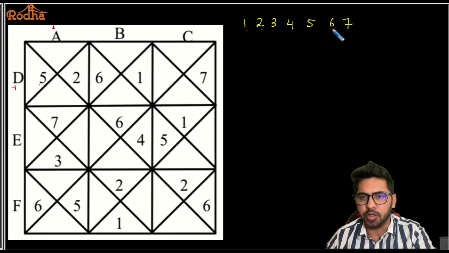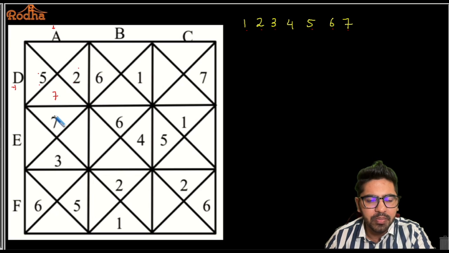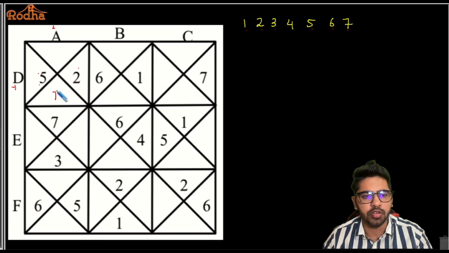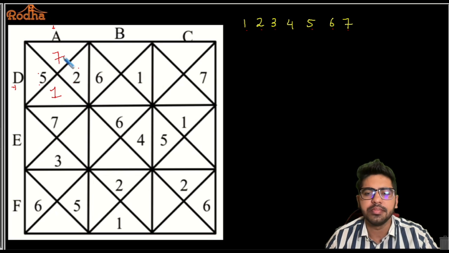2 and 6 is not possible. Why? Because I've already used a 2 here, so I cannot use the same number in the square. So 2 and 6 is not possible. 3 and 5 is also not possible because we have already used a 5 here. So the only possibility is 1 and 7. But I cannot place a 7 here. Why? Because this is already 7. These two triangles are sharing the sides, so I cannot have the same number. So which clearly implies that 1 should be here and 7 should be here.